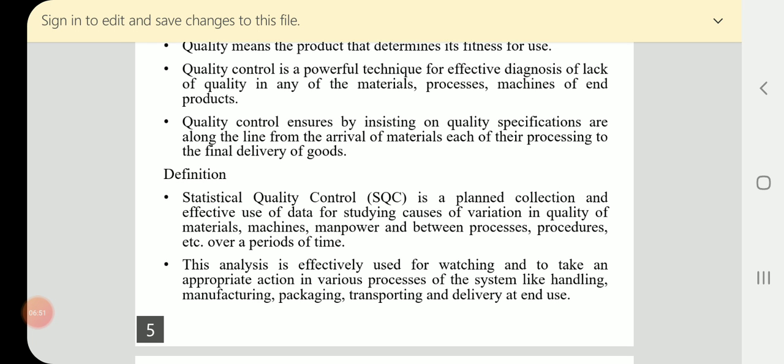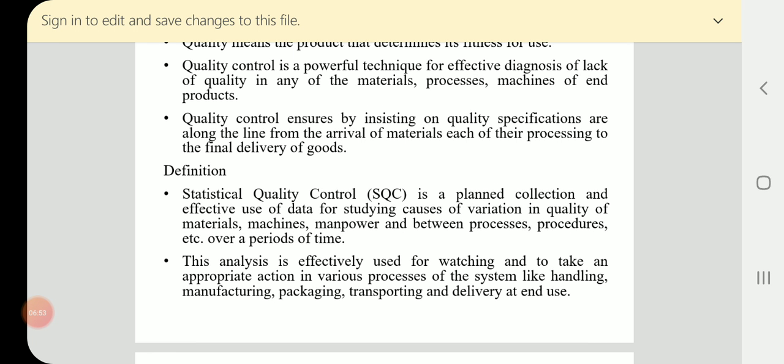Quality control is a powerful technique for effective diagnosis of lack of quality in any one of the materials, processes, machines or end products. If you study this, you can understand the entire SQC, statistical quality control.